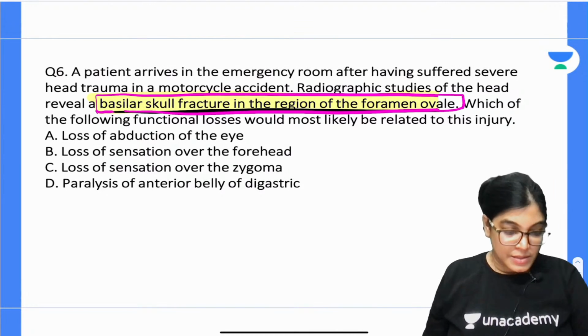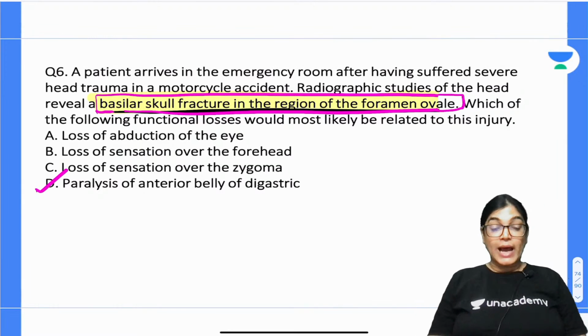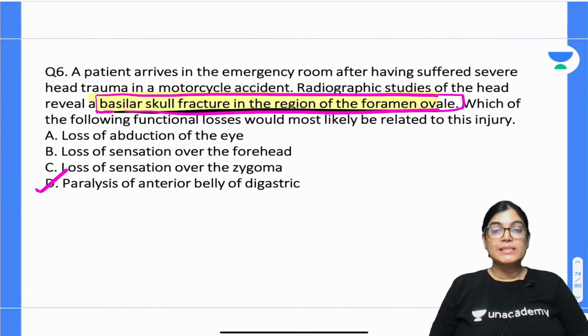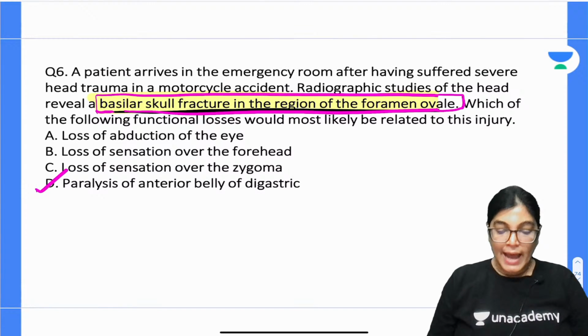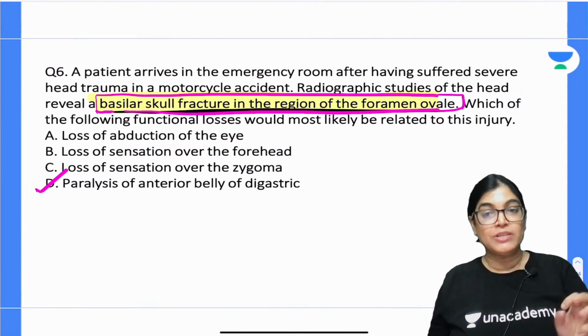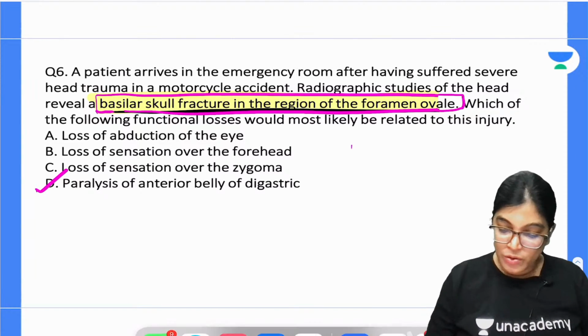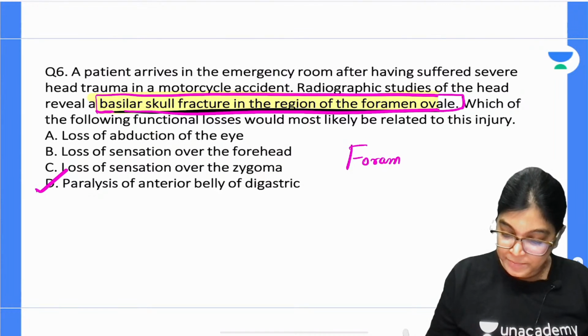Which is the correct answer? Okay, D. So most of you are absolutely right. Yes, all of you are absolutely right. The correct answer is paralysis of anterior belly of digastric. Why? This is a clinical scenario MCQ, but the location is already provided here, and the location is absolutely right, all of you. The location is foramen ovale.